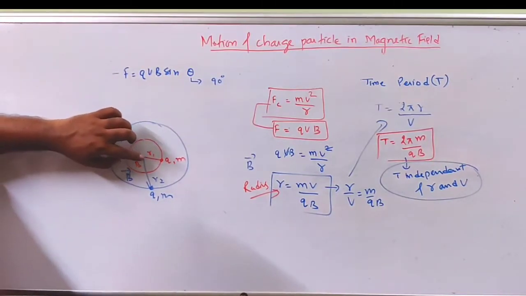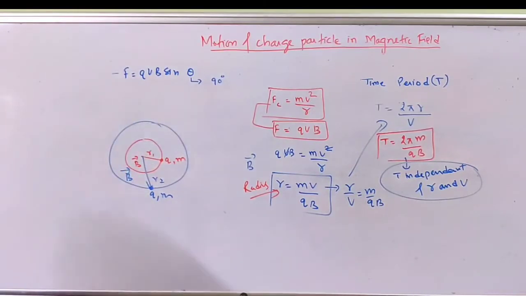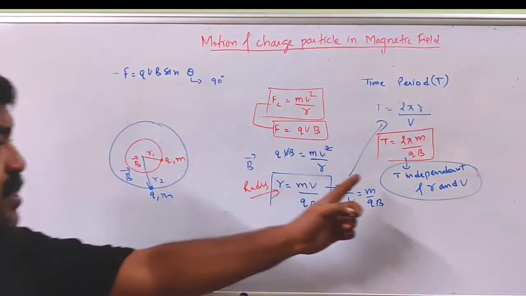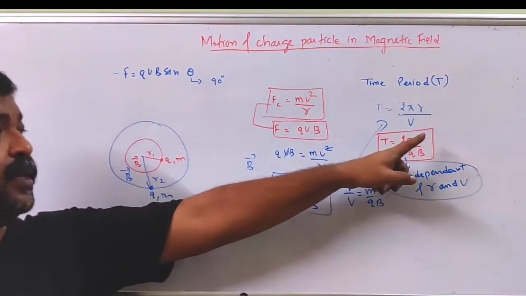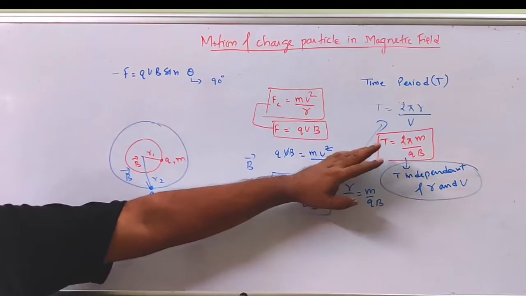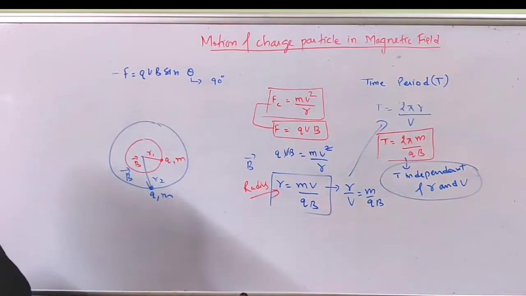Since time period is independent of r and v, and depends only on m, q and B, which are the same for both, the time period has to be the same.